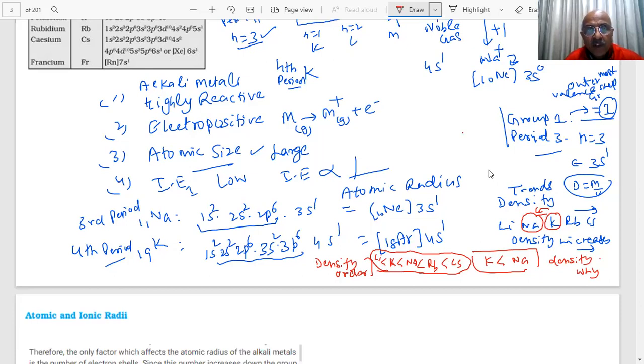You see the electron distribution. The reason why sodium has bigger density than potassium. What is the reason? Tell me, I told you last time. Actually, the density increases down the group. So potassium should have more density than sodium, because the mass of potassium is more, but still this exception is there. What was the reason for that?